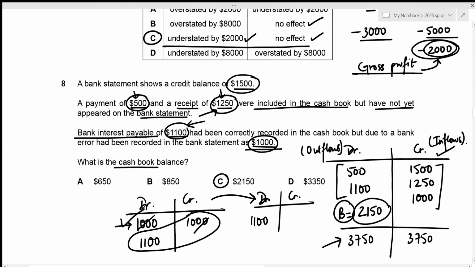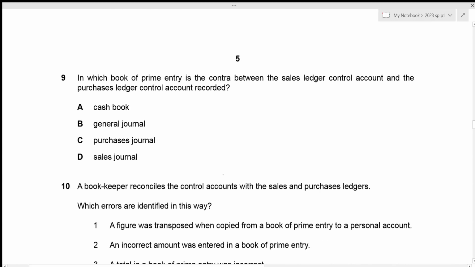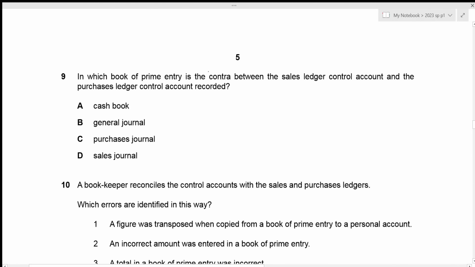Now we can move towards question number 9. In which book of prime entry is the contra between the sales ledger control account and the purchase ledger control account recorded? Okay, so the first thing to understand here is what is contra.